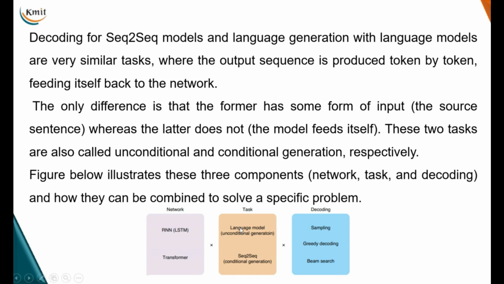So we basically have three components here: the network, the task, and the decoding. We will see how these three components work together, and how combined they are used to solve a specific problem. First we choose the network, LSTM RNN based or transformer network. What type of task? For sequence to sequence models or conditional generation, we use a transformer, and for a basic language model we use RNNs. What type of decoding do you want: greedy decoding, beam search decoding, or sampling and so on? So what network are you using?